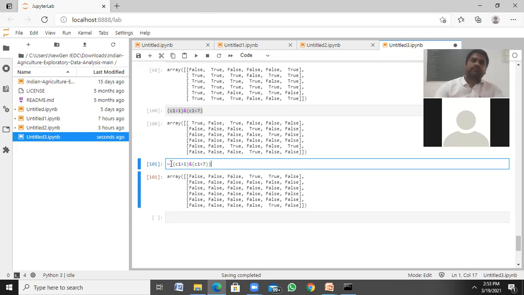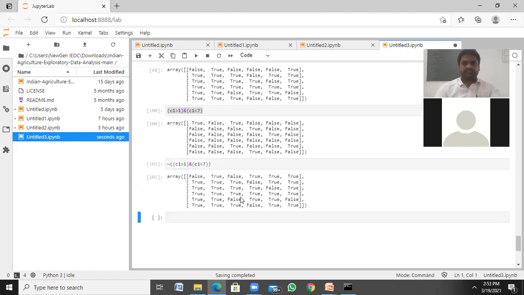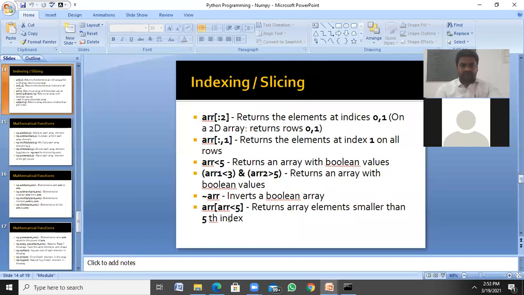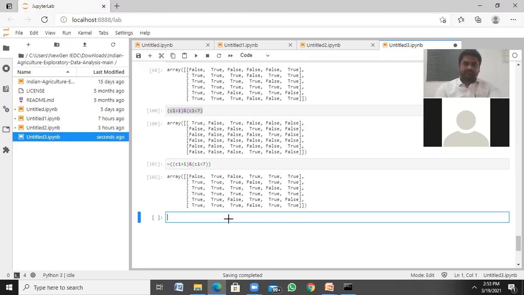I think we have to include the parentheses. Yeah, this is correct. What happened? It was applicable only to this condition, not this. So we put the parentheses for both. If it is true, it is false. If it is false, it is true, like this. Negation inverts the entire boolean values into the inverse value. That is inversing. And the condition, let's say for example, C1 greater than 4.